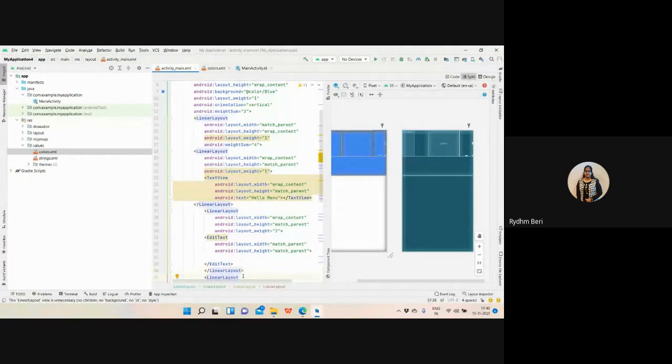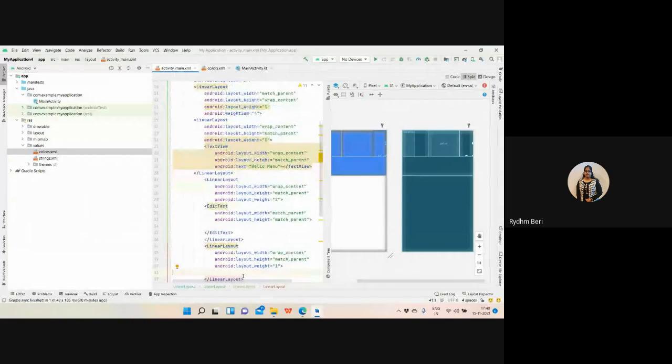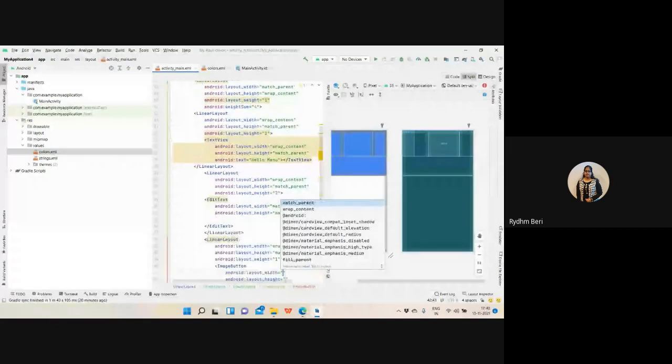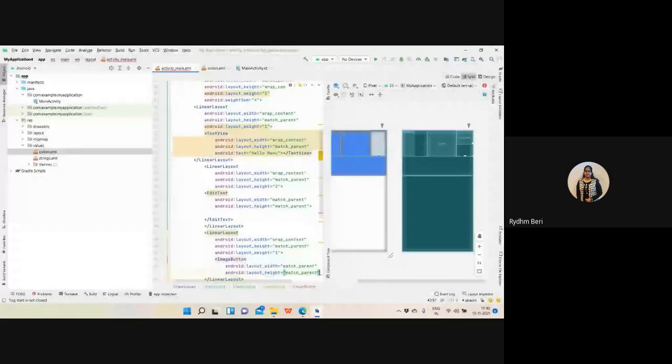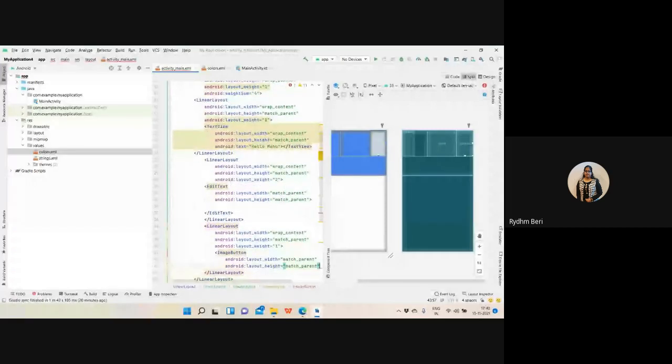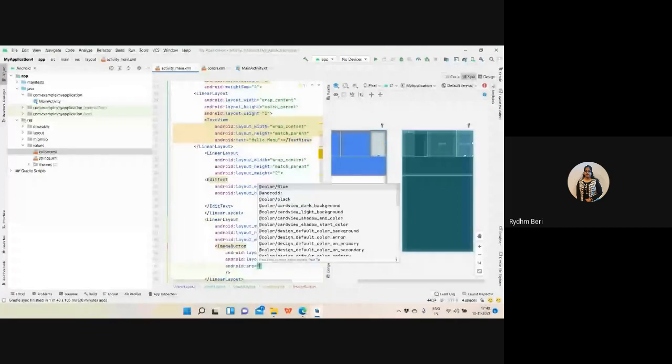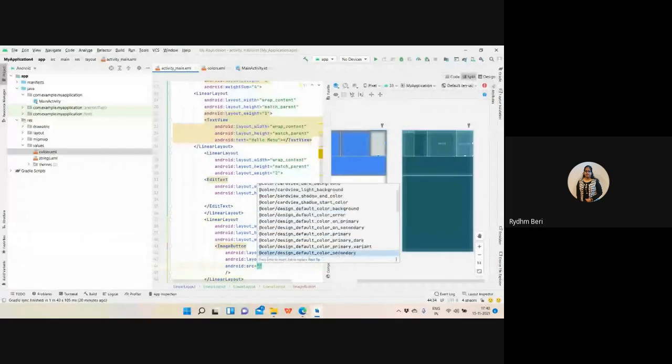So let me have the image button. For the image button, I want width as match parent and height as match parent. And let me have an image for this. So in src, let me check for any image. Any image background you can take.